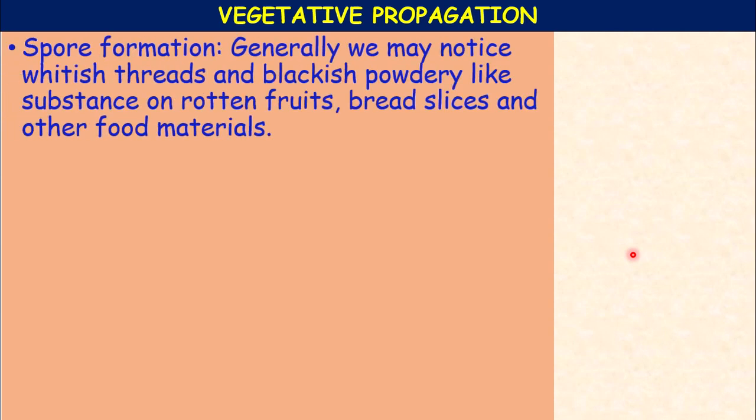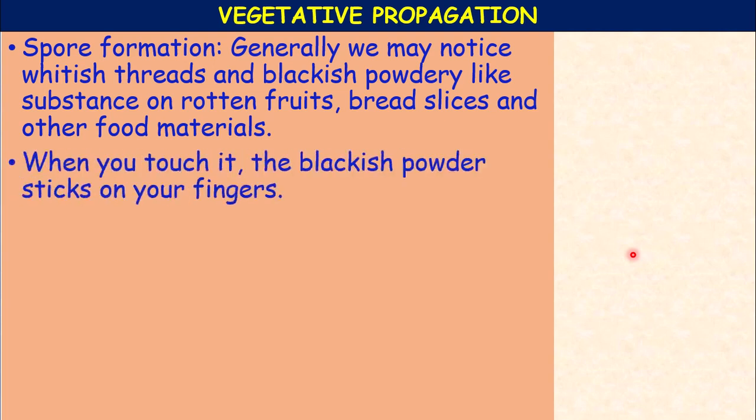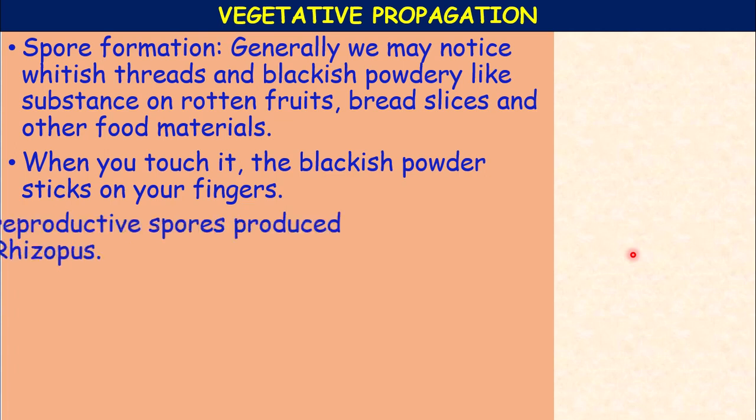Now another method of asexual reproduction: spore formation. Generally we may notice whitish threads and blackish powdery substance on rotten fruits, bread slices and other food material. When you touch it, the blackish powder sticks on your fingers, isn't it?